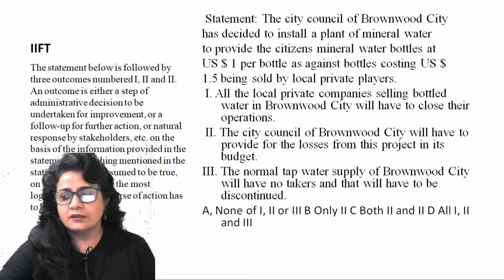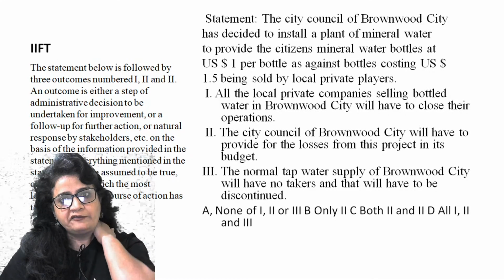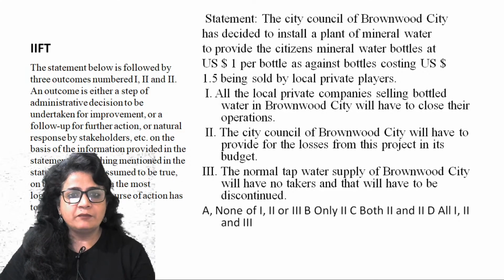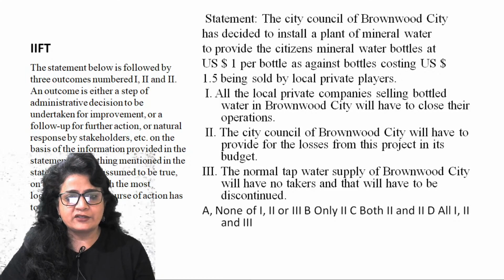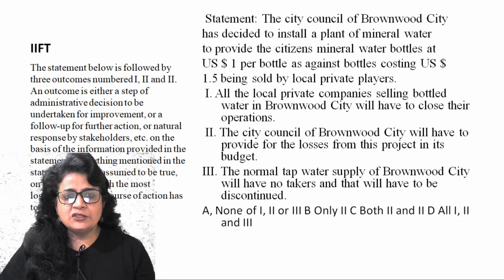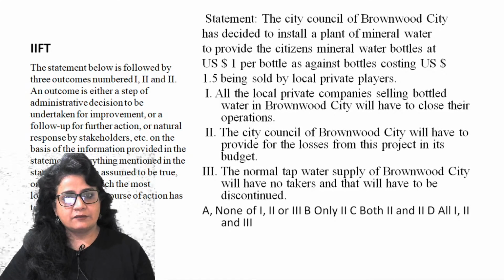So let's look at these questions. Now this appeared in IIFT last year. The statement below is followed by 3 outcomes, number 1, 2, 3. An outcome is either a step of administrative decision to be undertaken for improvement or a follow-up for further action or natural response by stakeholders. On the basis of the information provided in this statement, everything mentioned in this statement is to be assumed to be true, on the basis of which the most logically followed course of action has to be decided.